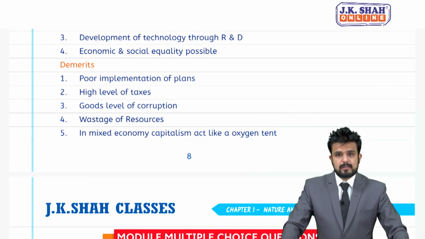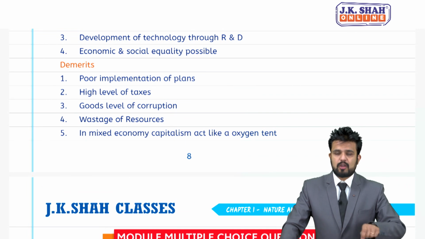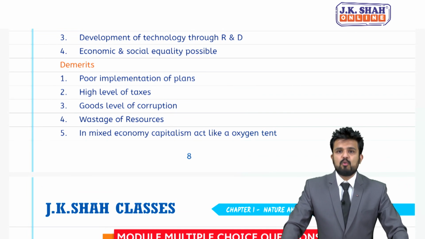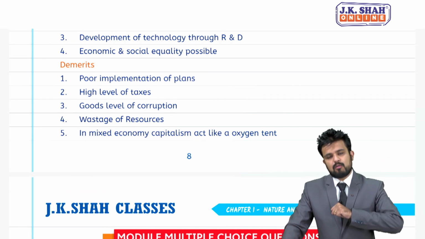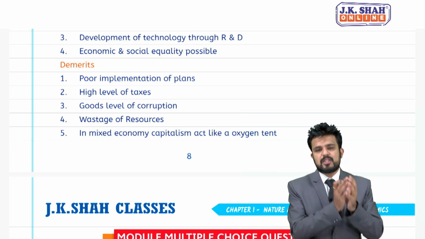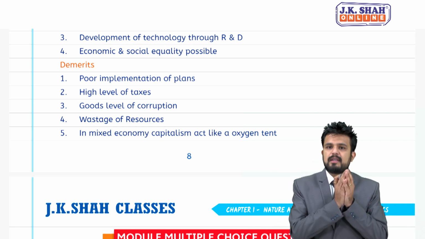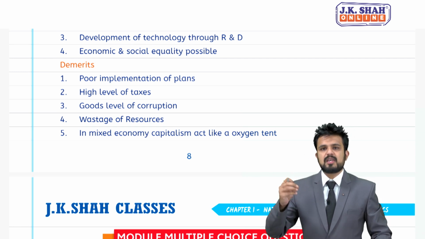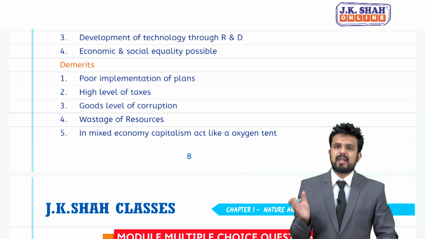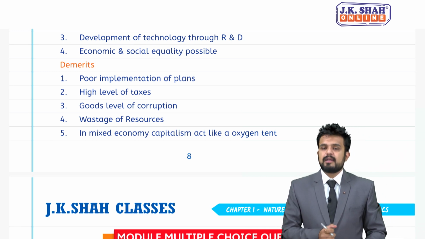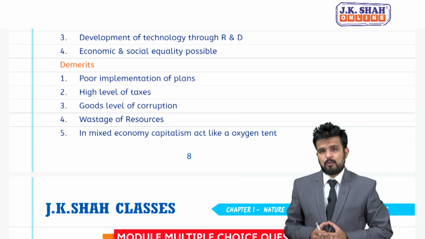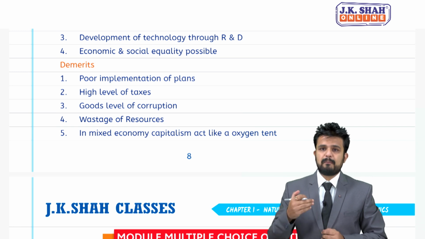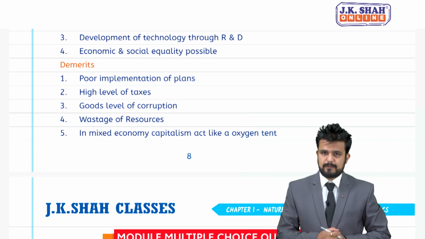Coming to demerits, disadvantages of mixed economy. First point, poor implementation of plans. Now, what happens here? During budget, certain decisions are being taken, but the problem is those decisions are not getting implemented, are not getting executed in the real economy. So, there could be poor implementation of plans.